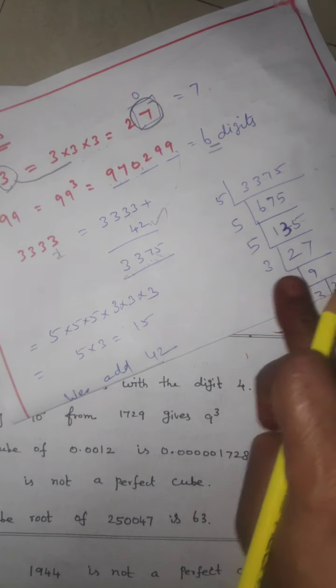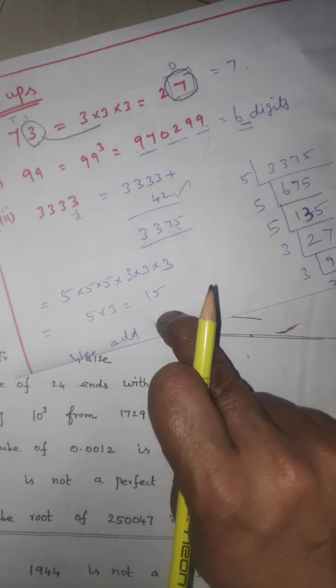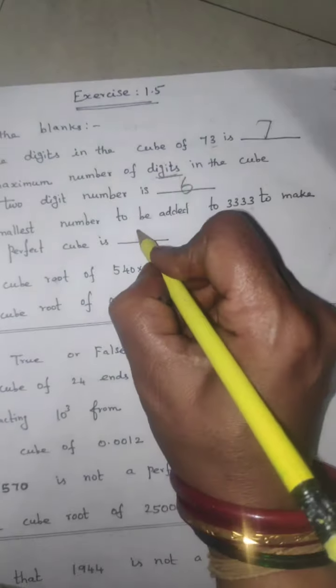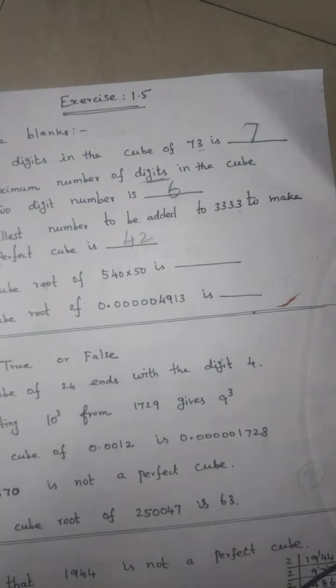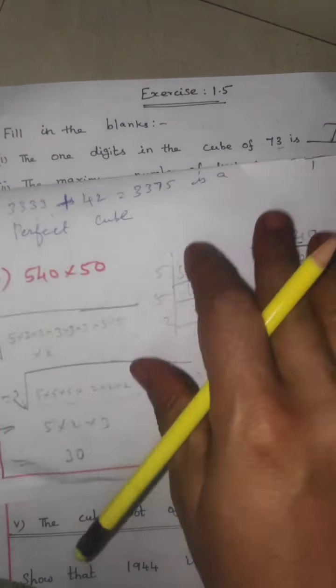Use the division method to find whether the answer is a perfect cube. So which number must we add there? Only 42; add it and the answer is a perfect cube. Next question: the cube root of 540 into 50 is dash.